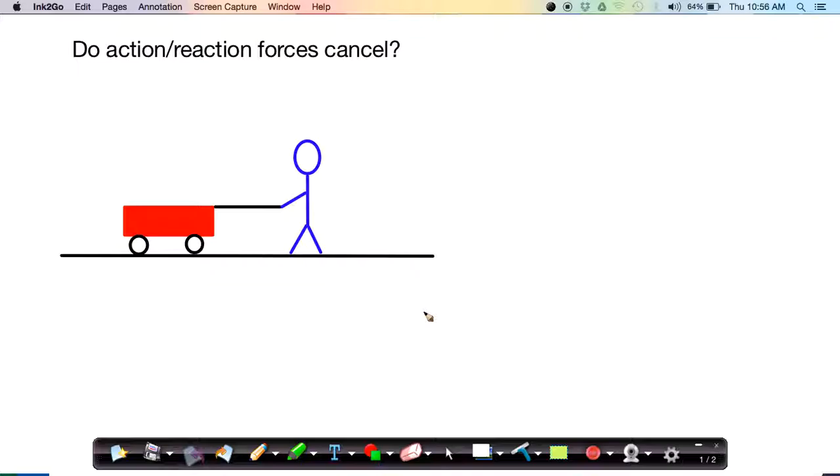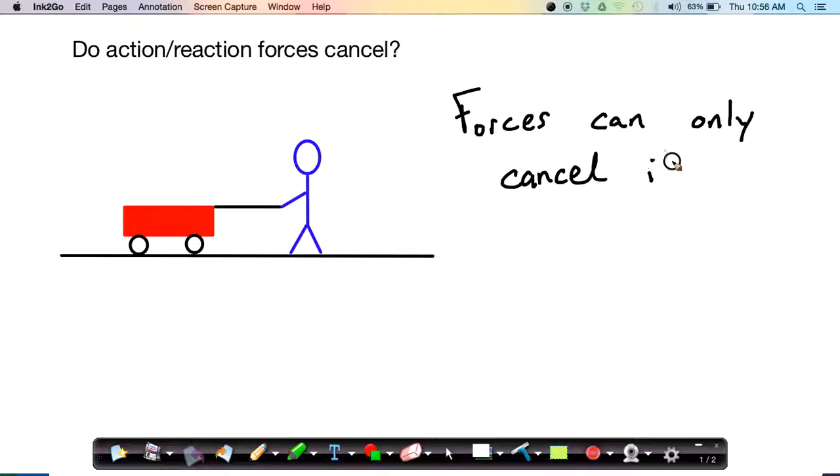The first thing we need to understand before we can answer this question is that in order for forces to cancel, they have to act on the same system. So let's write this out. Forces can only cancel if they act on the same system.